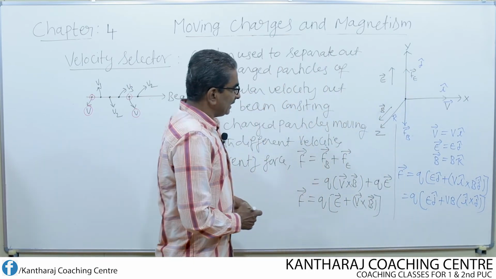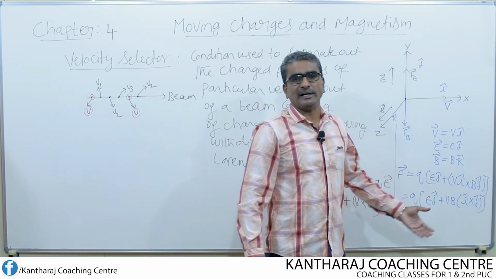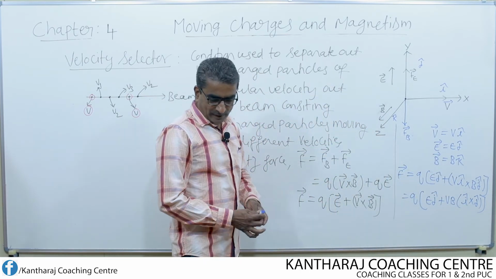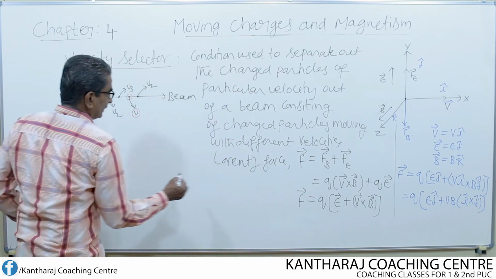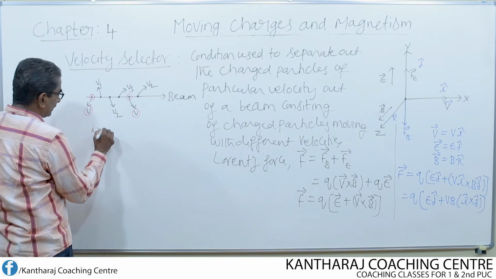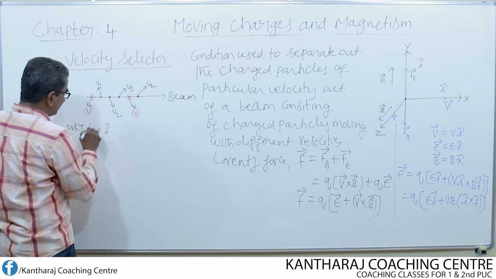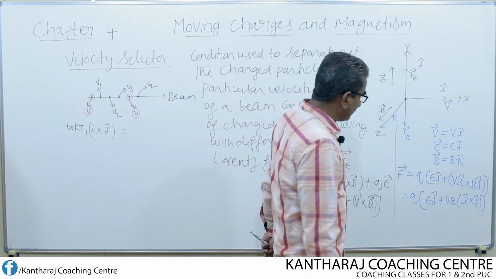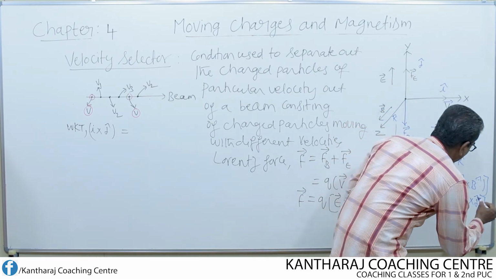Here at this stage, we make use of a formula according to the vector rules. i cap cross j cap is equal to k cap.